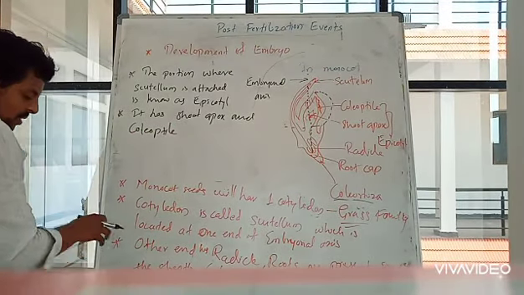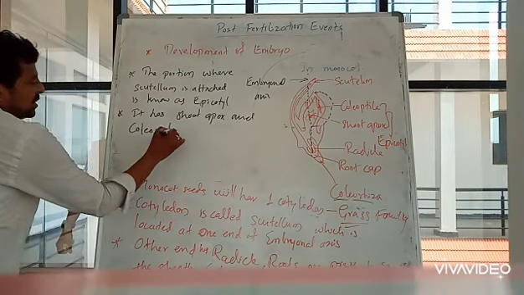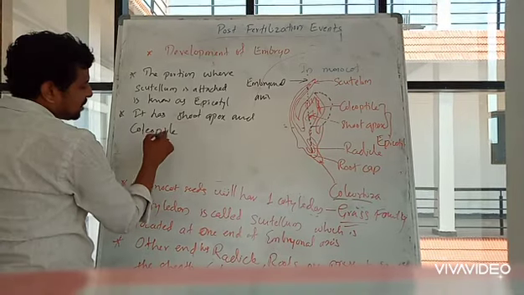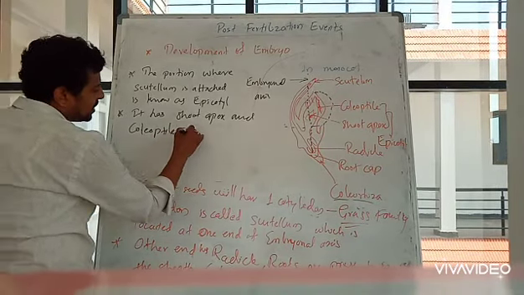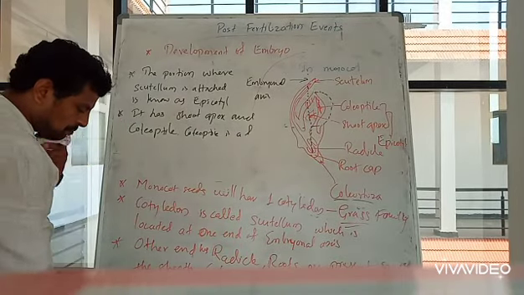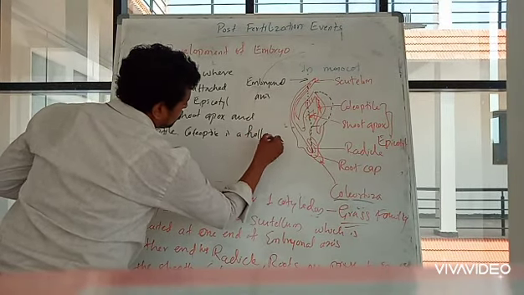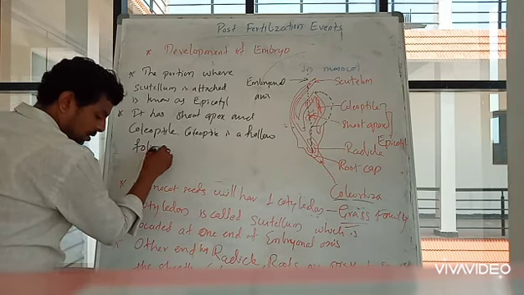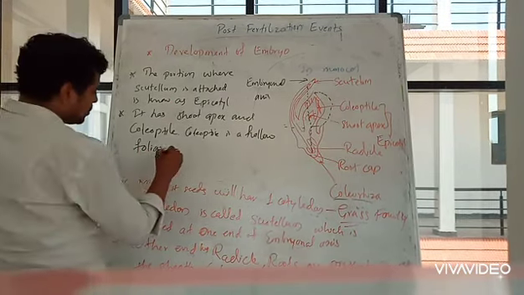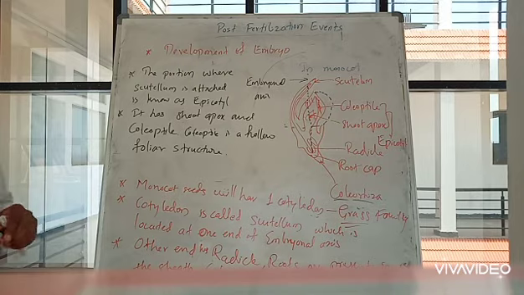Okay, so then the coleoptile has shoot apex, and coleoptile is a hollow foliar like structure. Okay, this is the structure of monocot seed.